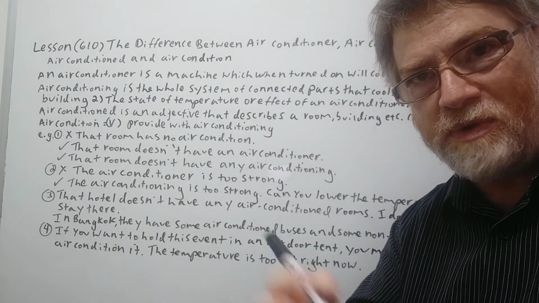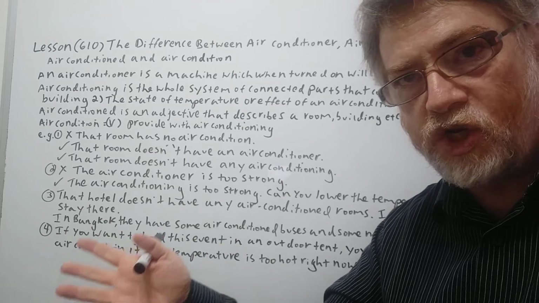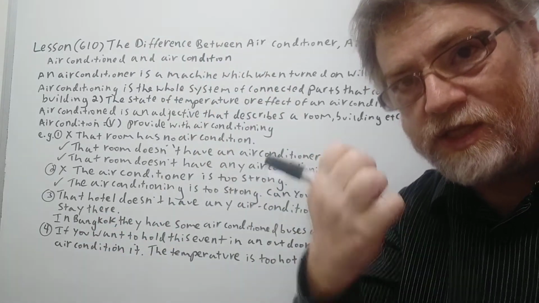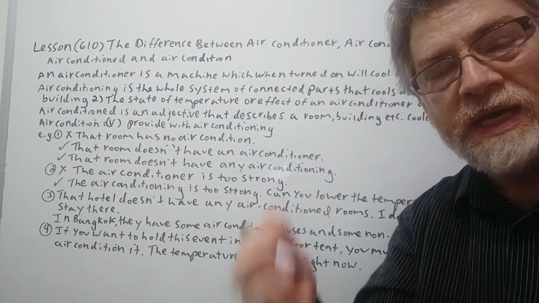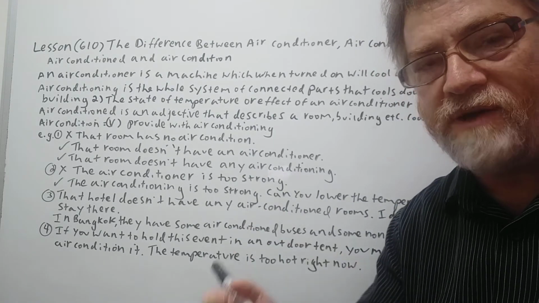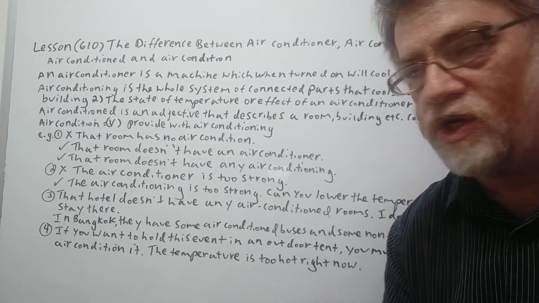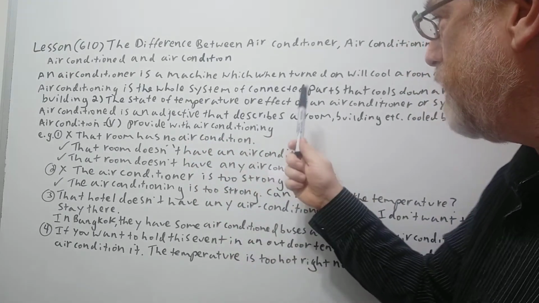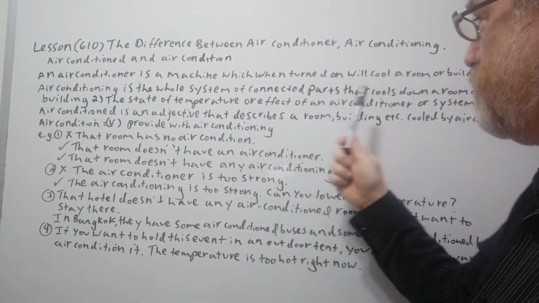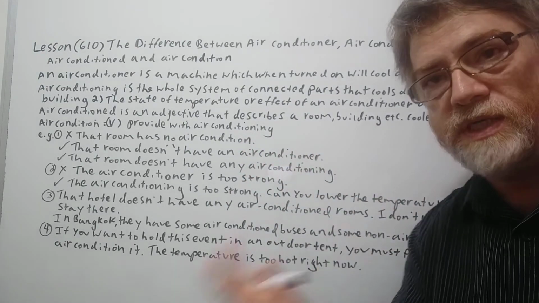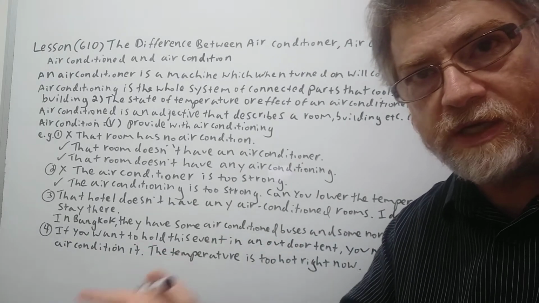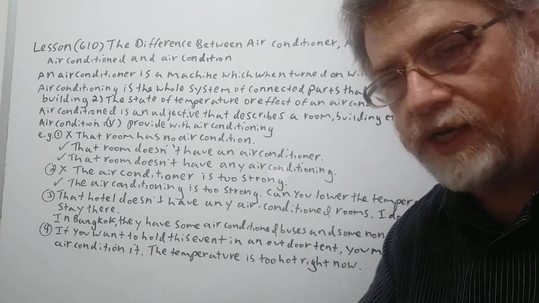Sometimes if you go into a room, you may not actually see an air conditioner, but you could still feel the air conditioning. Maybe there's just vents where the cool air is coming out of. So you could still have air conditioning without physically seeing an air conditioner. All right, we got a second meaning also for air conditioning, the state of the temperature or the effect of an air conditioner or system. So the cool air itself from it could also be referred to as the air conditioning.